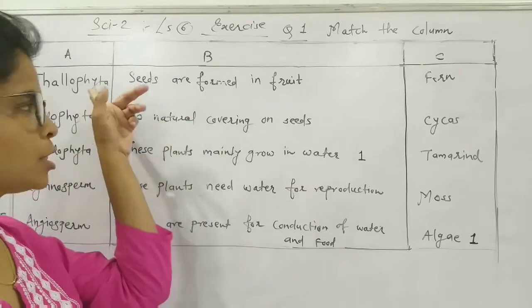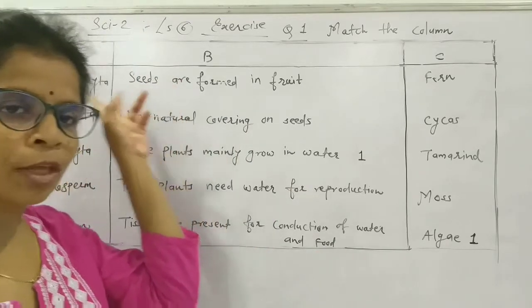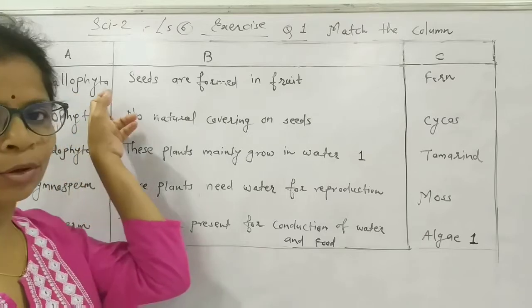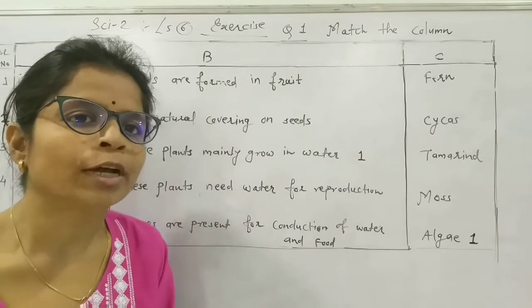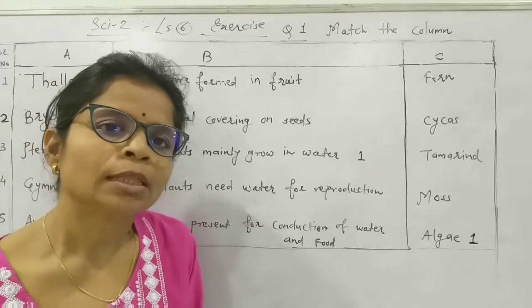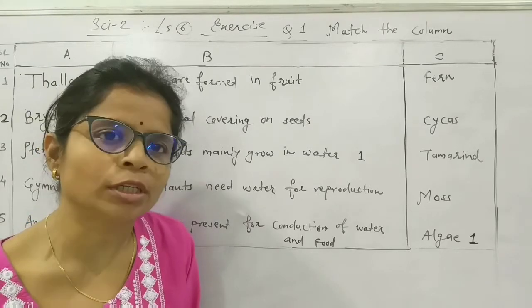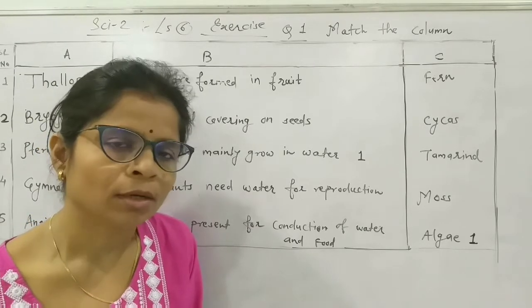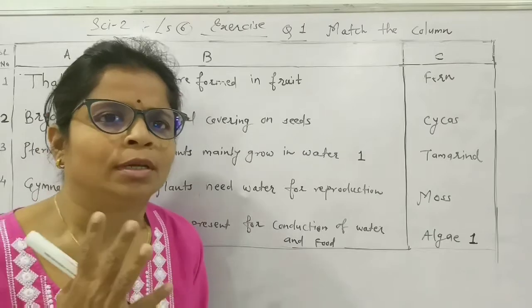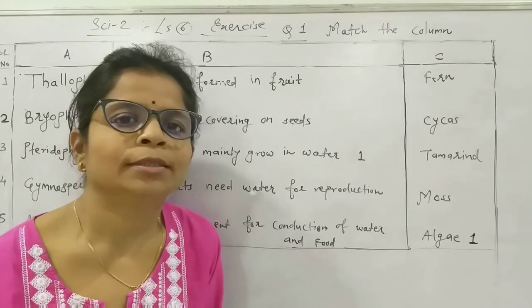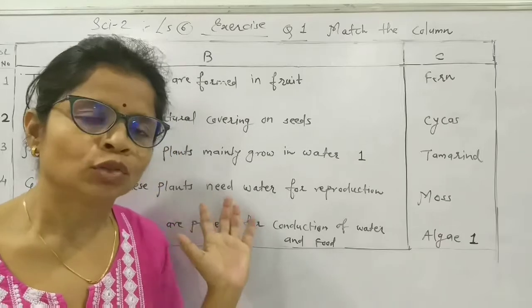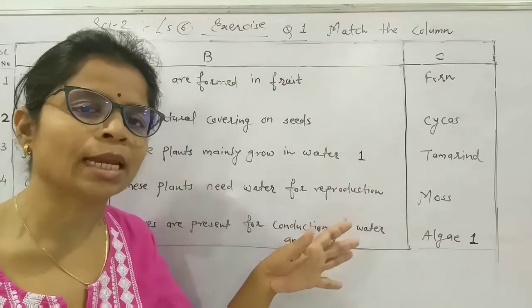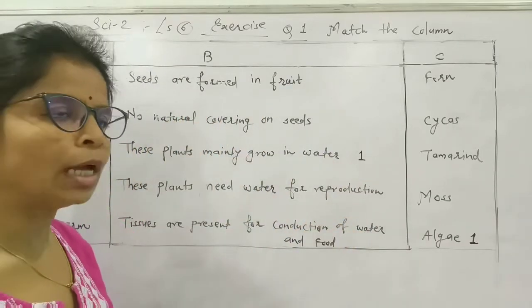Now in the first column, that is column A, the first division given is thallophyta. Now about thallophyta we have studied. Thallophytes are the plants which grow in water. They are aquatic plants. Okay. So an example of aquatic plants, a group of primitive plants, are called algae. So by using these characters we will find out the answers now.